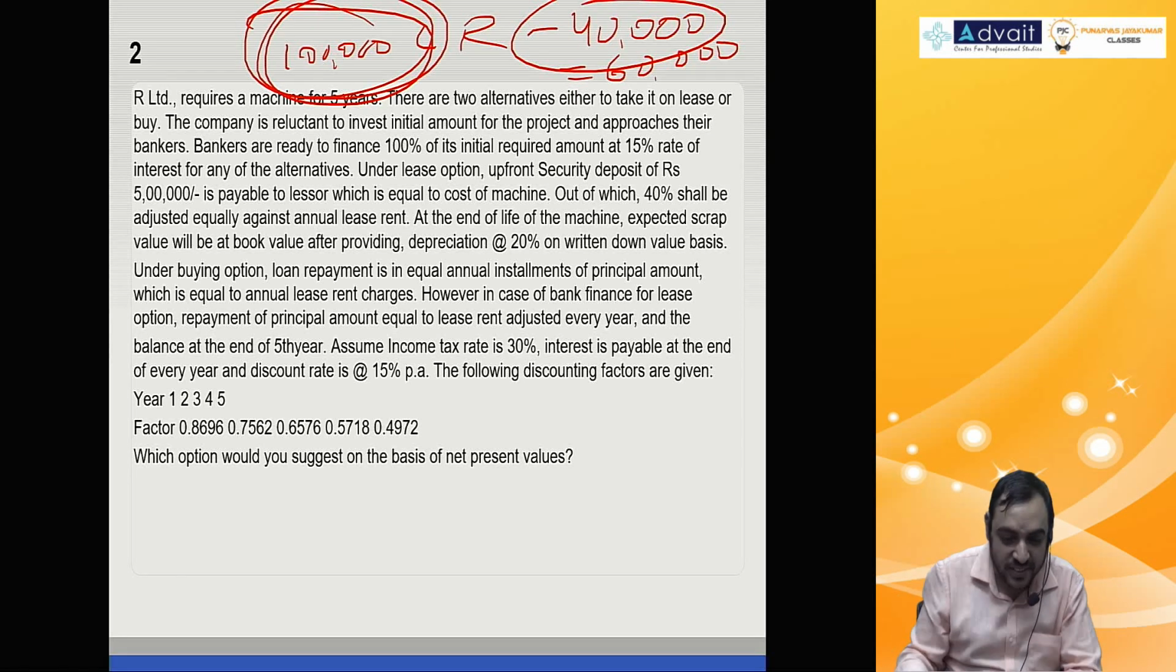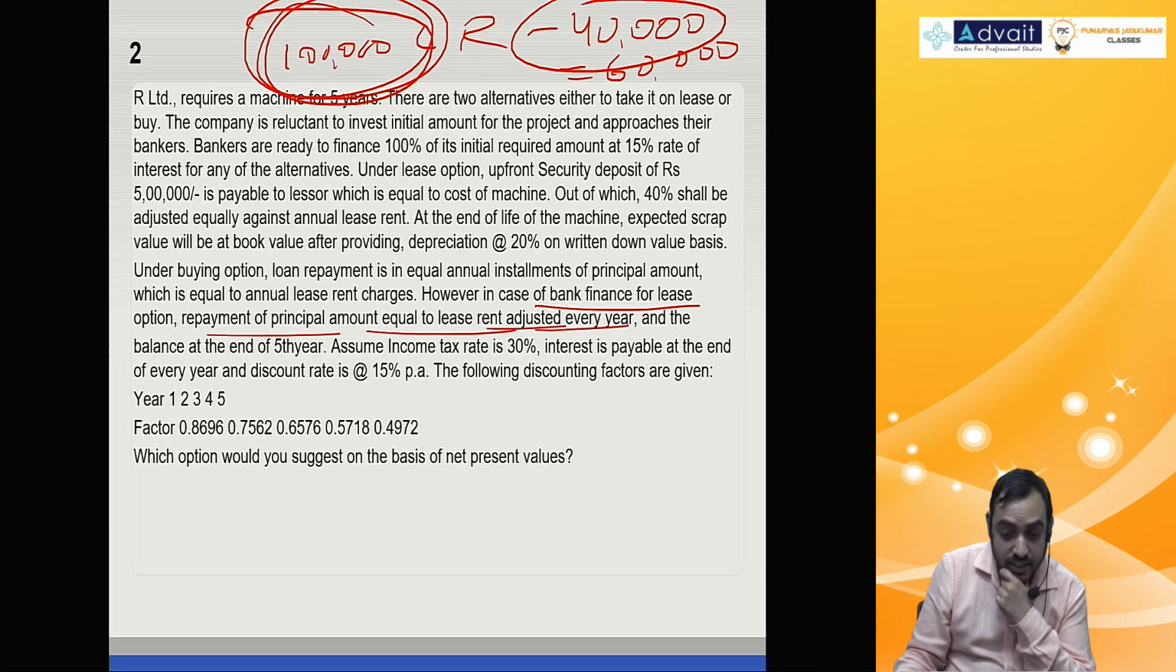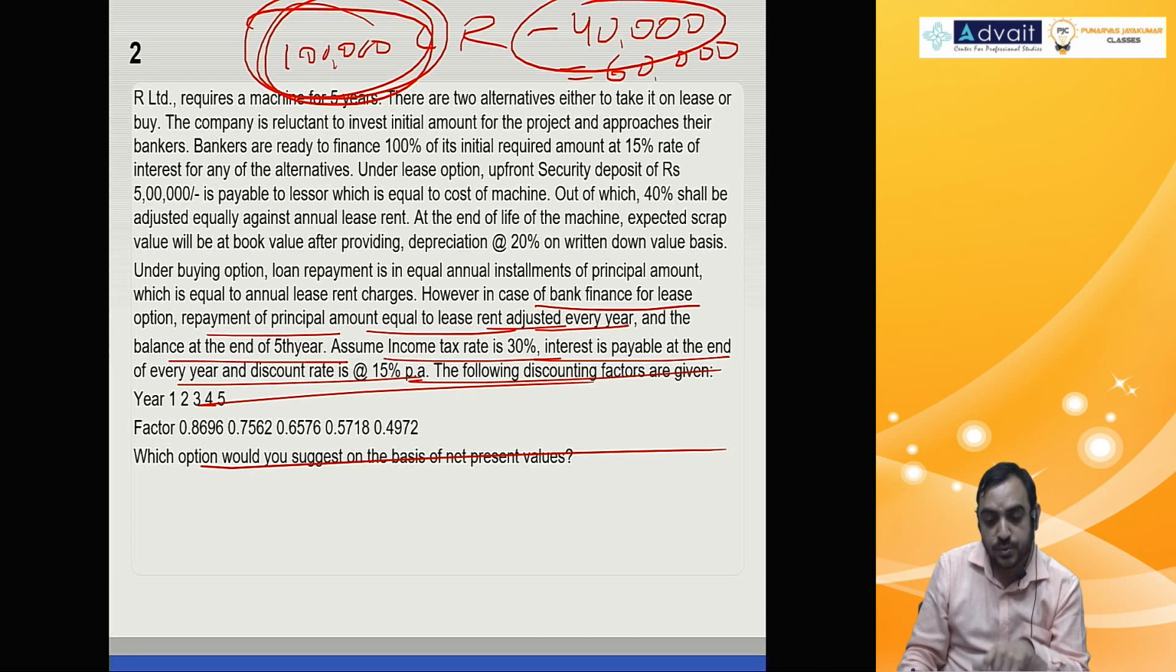Anyway, read further. However, in the cash and bank lease option, repayment of principal amount equal to lease rent adjustment every year. That's what I'm telling. 40,000 is being adjusted, and the balance at the end of 5th year. Assume tax rate 30%, interest payable at the end of every year, following discount rate given. What option would you suggest?